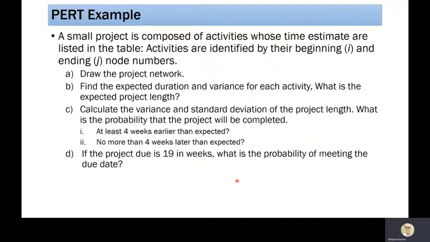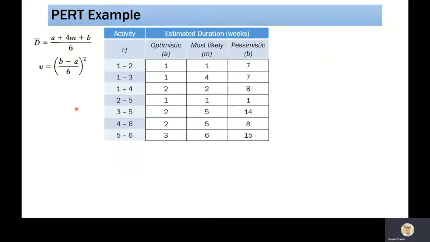Let us take one example to understand PERT. Here, a small project is composed of activities whose time estimates are listed in the table. In the next slide, I'll show you the table. Activities are identified by beginning at node I and ending at node J. So first we have to draw the network, find the expected duration and variance, and the expected project length. Then we will be performing some calculations, which I will discuss one by one.